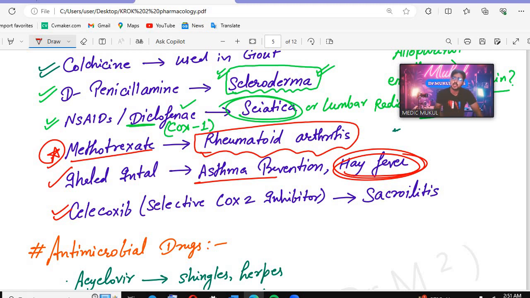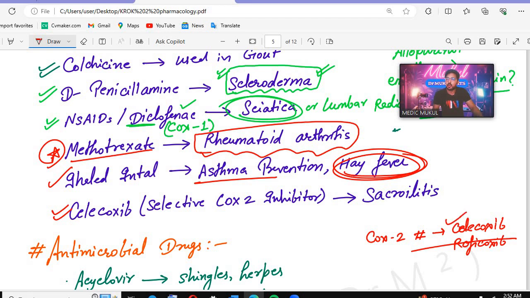What are COX-1 and COX-2? They are the COX-LOX pathway. We have COX-1 inhibitors, where we see diclofenac, aceclofenac, aspirin, and then we have the COX-2 inhibitors, like celecoxib and rofecoxib. But remember, they both caused myocarditis. After that, rofecoxib was withdrawn, and only celecoxib is currently used. So these are the selective COX-2 inhibitors, and what are they used in?